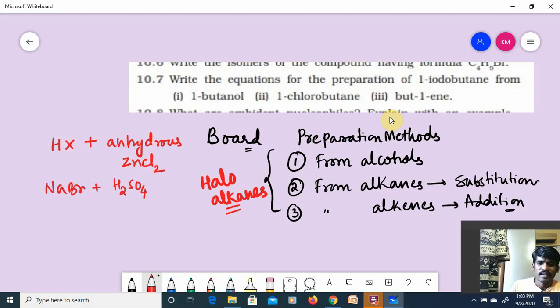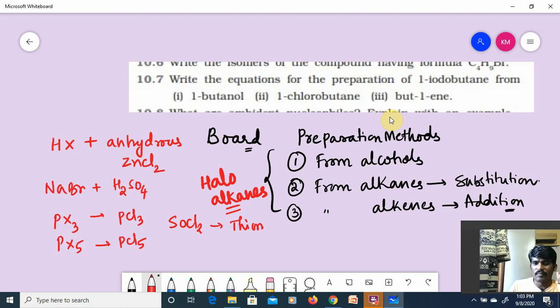Reaction with phosphorus halides, PX3 as well as PX5, with PCl3 and with PCl5. Reaction with SOCl2, thionyl chloride, by which pure alkyl halide can be prepared. Yes or no, guys?